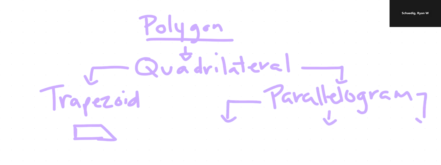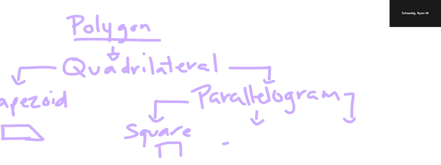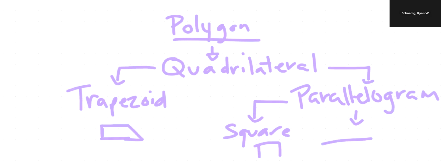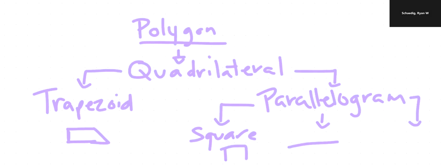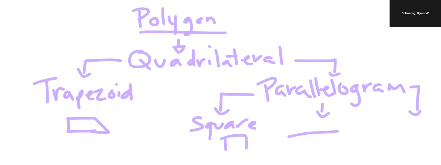You have a square, which has four. Whoa, did not want to do that. Hold on. Oh, I don't like this. Wrong way. Okay, I'm going to move this up a little bit now that I messed up the whole screen. You're like, dude, you just messed with the flow. So you have a square, which has four equal sides and four right angles. So that's a poor drawing.